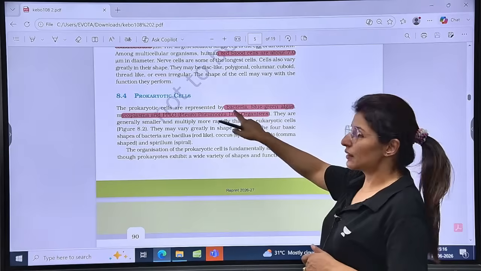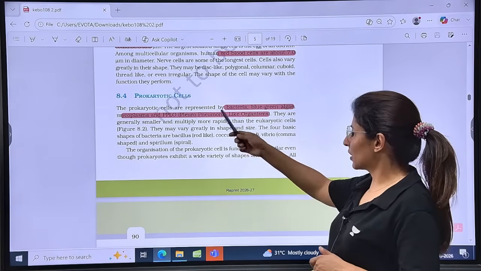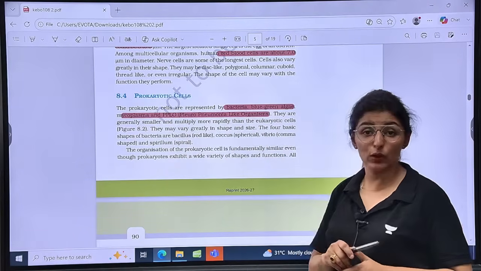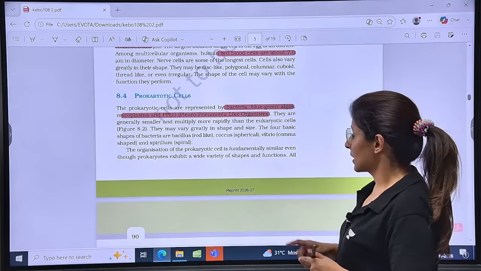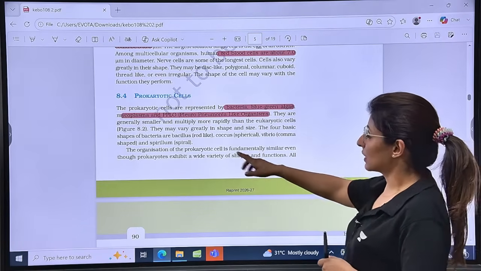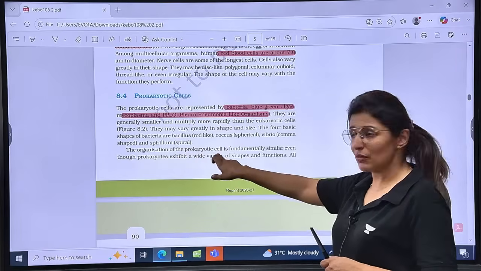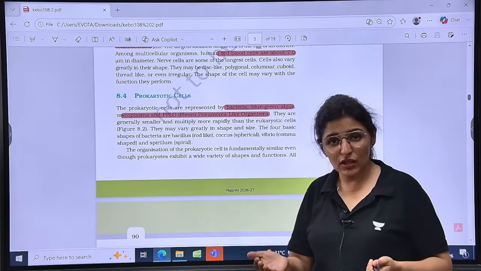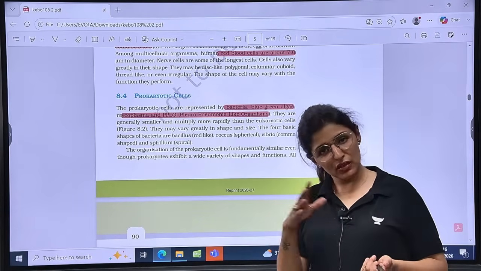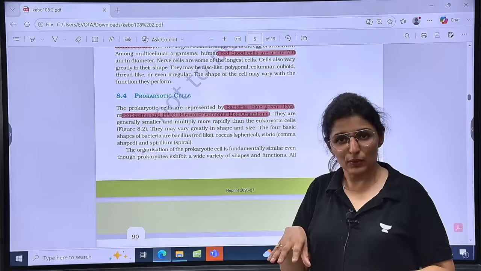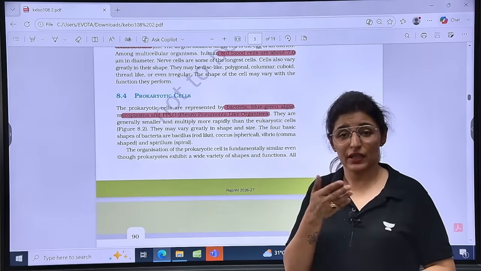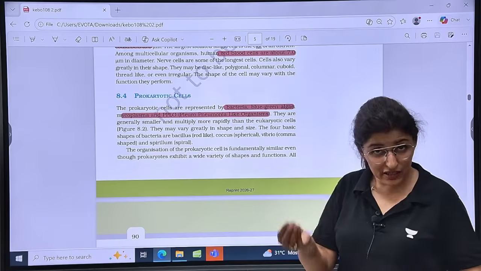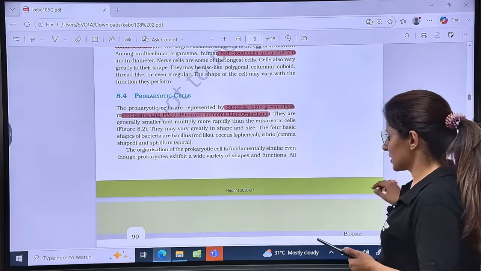Now, prokaryotic cell. We have already read the kingdom Monera: bacteria, blue-green algae, mycoplasma, PPLO, pleuropneumonia-like organisms. We have seen the shapes. We have seen the overall basic organization of prokaryote and eukaryote is fundamentally similar. There is an outer boundary, plasma membrane, present in all. The basic cytoplasm, which is the main arena for all the cellular activities for both prokaryotes and eukaryotes, the genetic material, but we will see the differences as well.